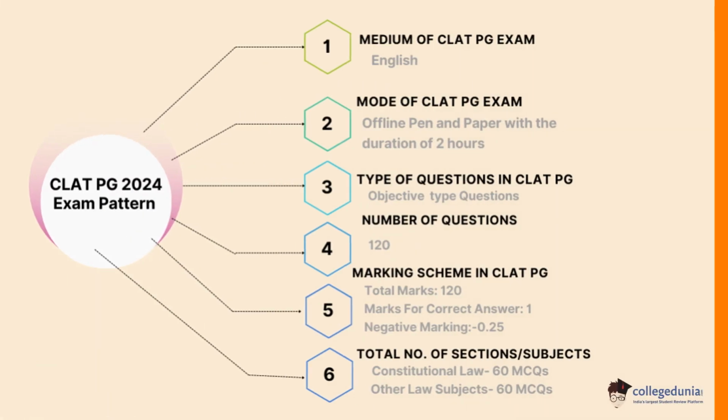Let's check the CLAT PG 2024 exam pattern. The CLAT PG exam will be conducted in English, in offline, pen and paper mode with a duration of 2 hours. The total number of questions asked in the exam is 120. These questions will be comprehension-based MCQs. It will be divided into 2 sections, Constitutional Law and Other Law. Each section will carry 60 MCQs, and each question in the CLAT PG 2024 paper carries 1 mark with 0.25 mark deduction for each incorrect answer.